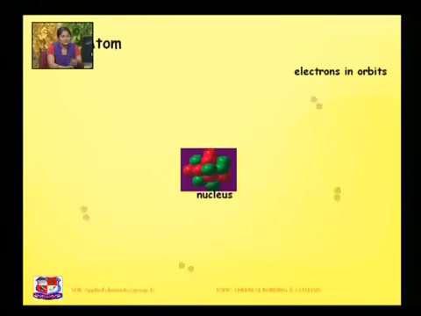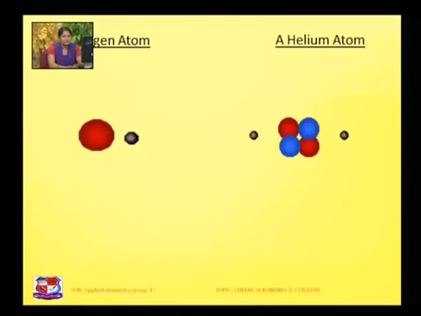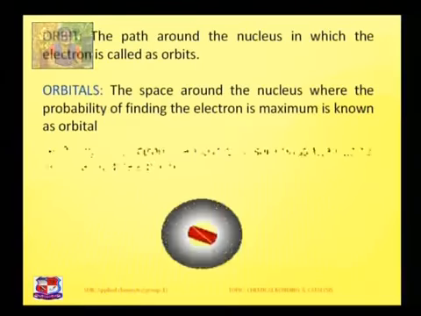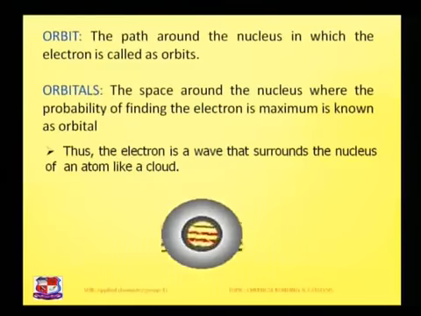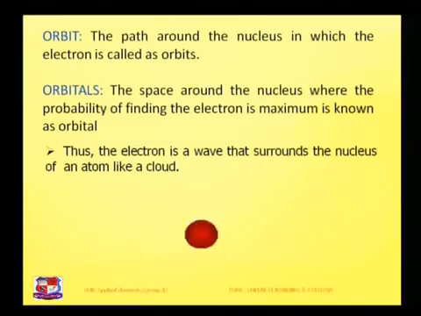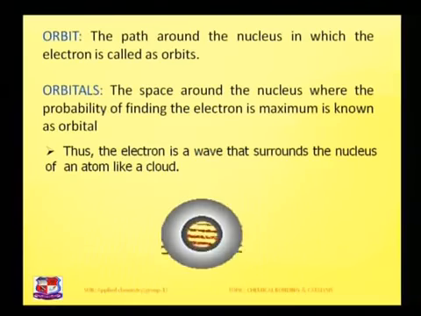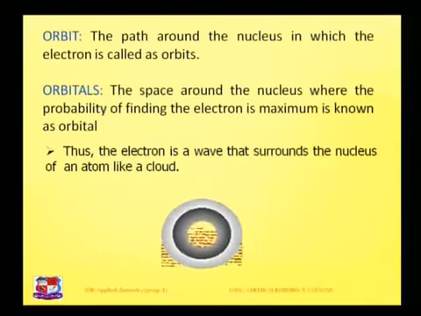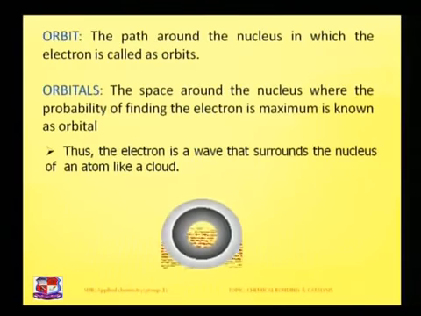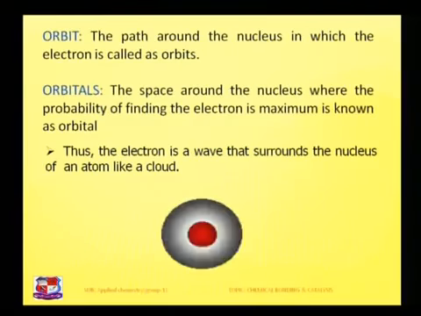As per Bohr's atom model, this is another structure, where a hydrogen atom consists of one electron and at the center is a nucleus. The path around the nucleus in which the electron rotates is called an orbit. But the space around the nucleus where the electrons are continuously rotating with very high speed, and due to their speed an electron cloud is created, where the probability of finding the electron is maximum, is known as an orbital. Thus, the electron is a wave that surrounds the nucleus of an atom like a cloud, as shown in this picture.